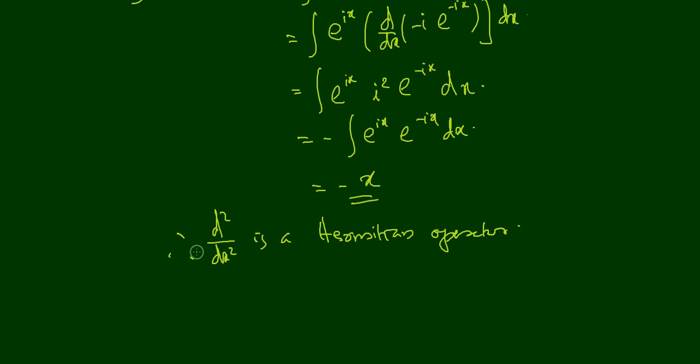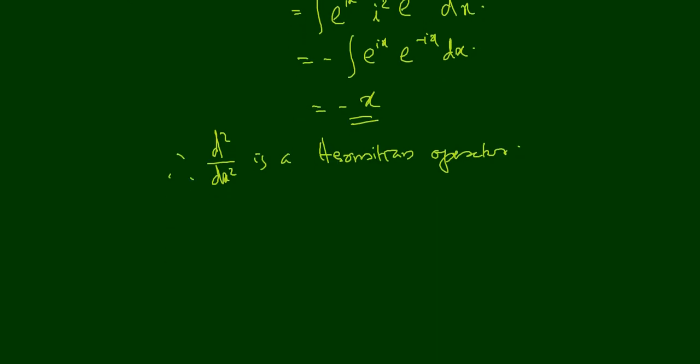And we can now take an example of two eigenfunctions. Here the operator is the same, d square by dx square. Let's take a cap is equal to d square by dx square, the second example, and we have two functions.